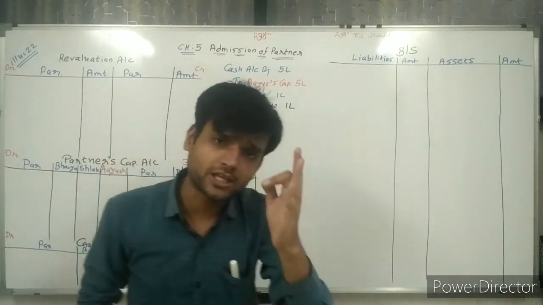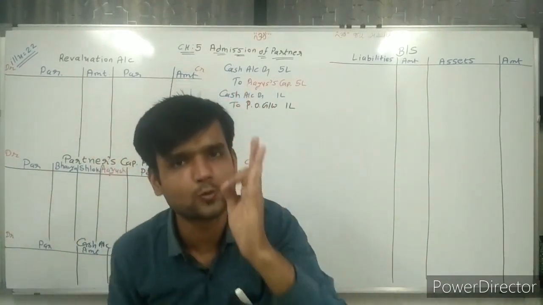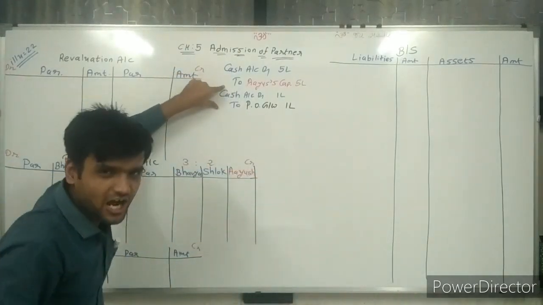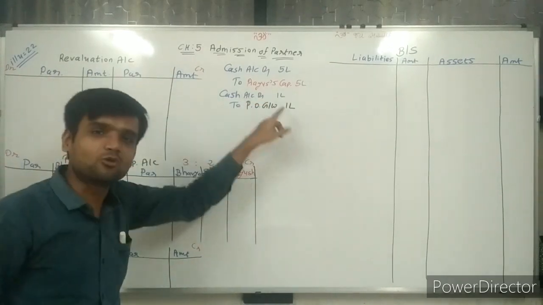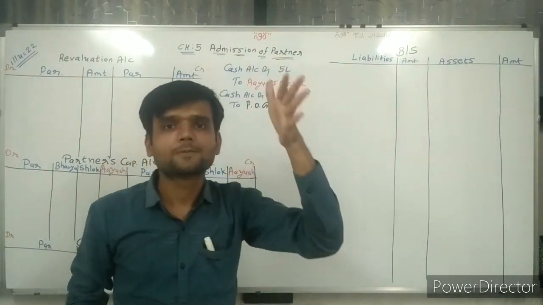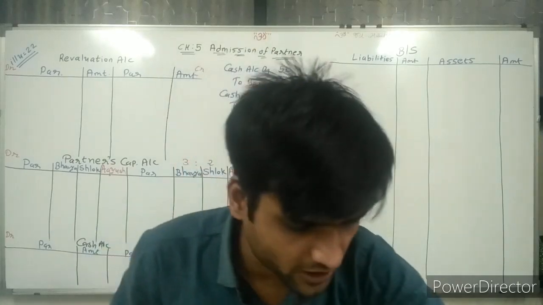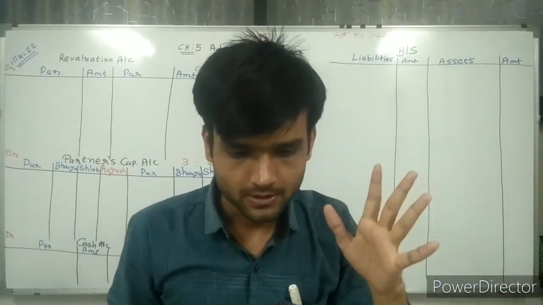Why is he giving money? It is for goodwill, and that's why in the journal entry cash account is debited to premium of goodwill account. The amount is 1 lakh rupees because 1 lakh rupees is brought by the partner. So I can write these 2 journal entries after reading this first adjustment.